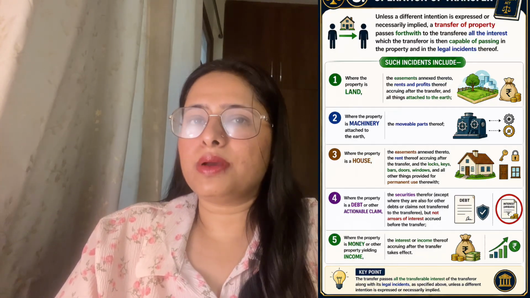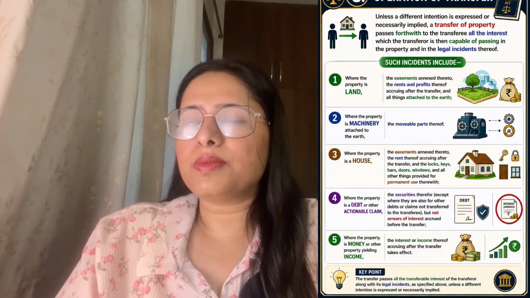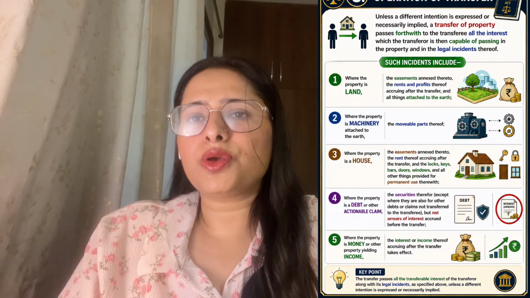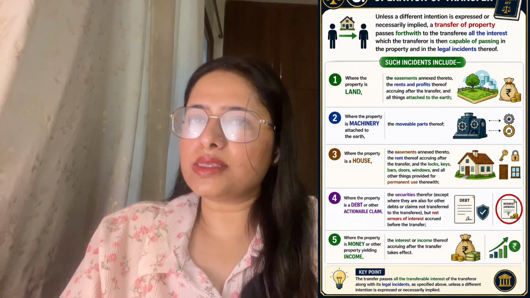The fourth is debt and actionable claim. Now let us understand an important concept. If a debt or actionable claim is transferred, then the security attached to that debt also passes along with it. For example, suppose A gave a loan of rupees 5 lakhs to B against mortgage security. Later, A transfers that debt to C. Will the mortgage security also pass to C? Yes, it will, because security follows the debt.